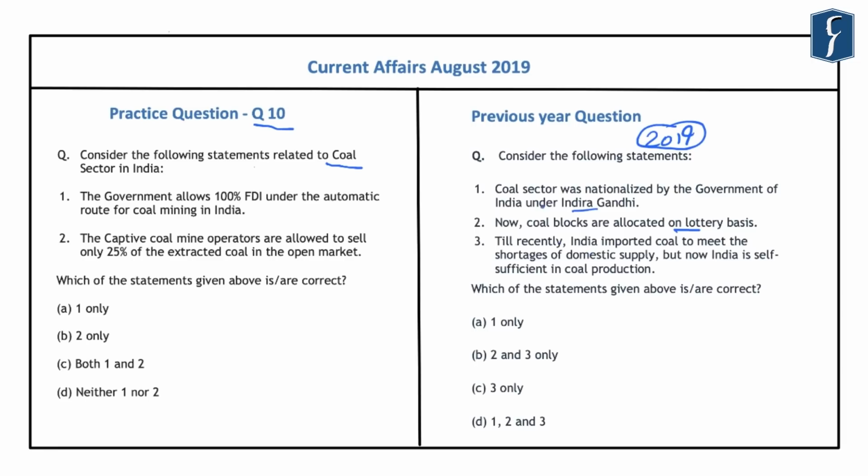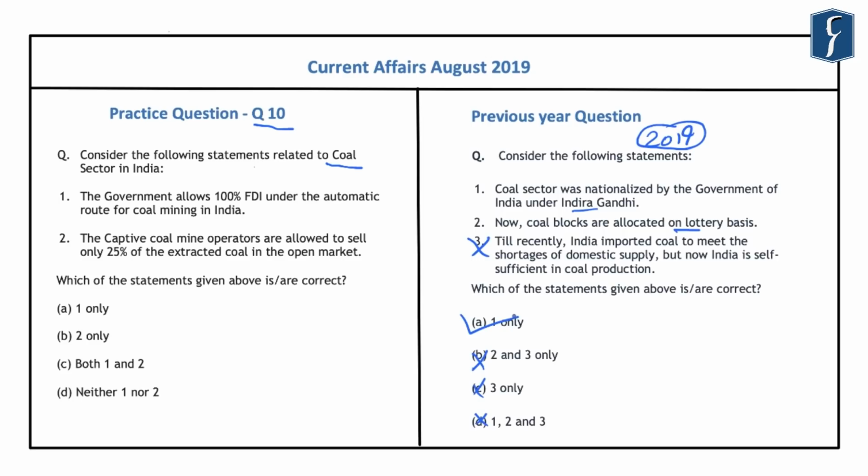And if you knew that India is not self-sufficient in the coal production, you could have eliminated the third statement, and by this you can easily eliminate the options B, C and D. And hence the correct answer that comes out is 1 only. So the previous year questions highlight that the coal sector is one of the important sectors for preliminary examination, and on which various questions have been asked.